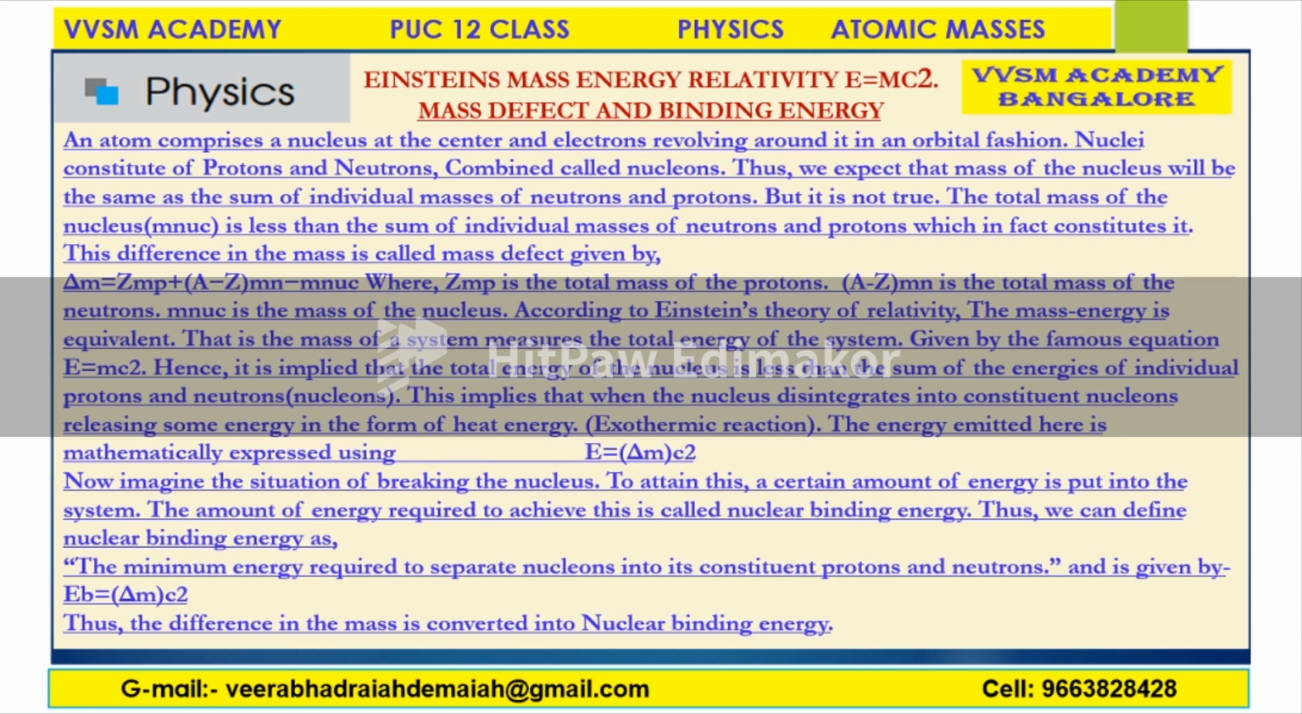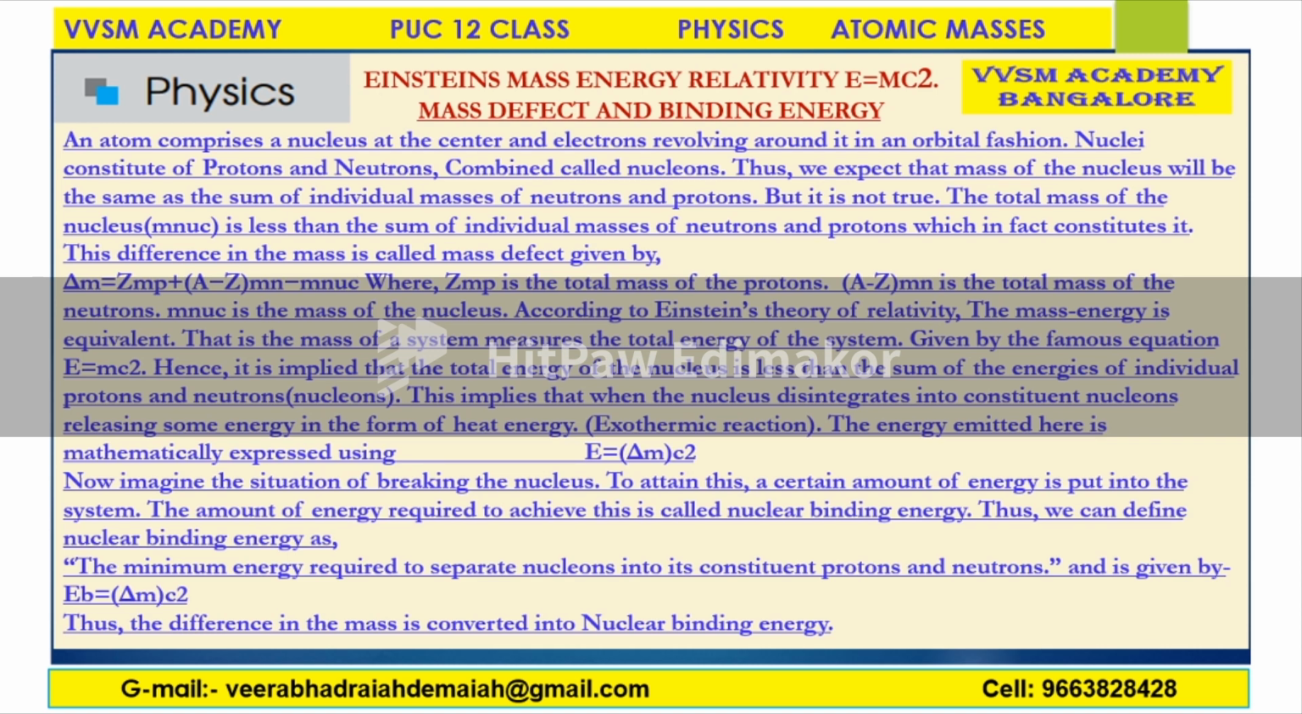This implies that when the nucleus disintegrates into constituent nucleons, some energy is released in the form of heat energy, which is an exothermic reaction. Liberating heat energy to the surroundings is called an exothermic reaction. The energy emitted here is mathematically expressed using E is equal to delta M c squared.